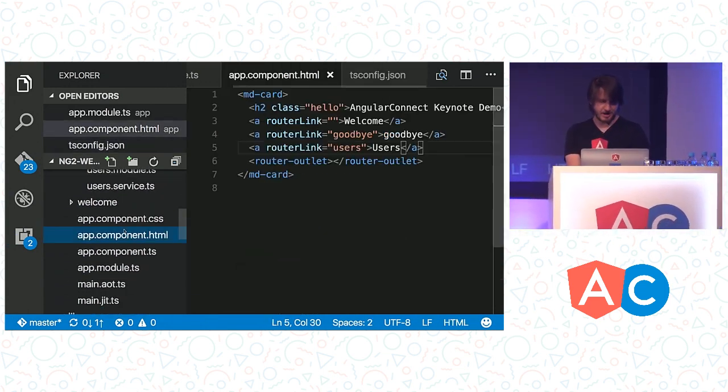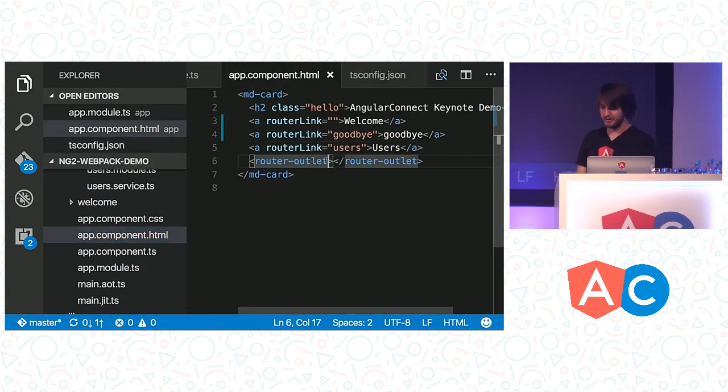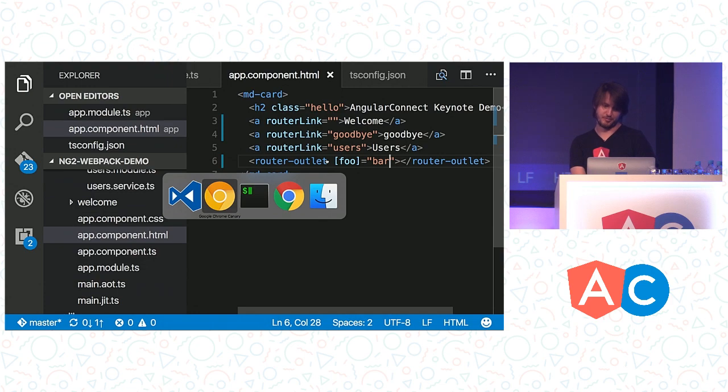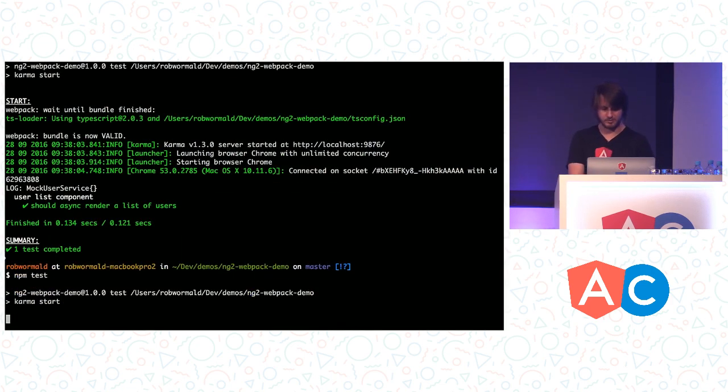So let's go look at our app component. And let's say that I've never used the router outlet before, and I, for some reason, decide that I want to add a foo property to my router outlet. So we're saying bind to the foo property of router outlet and set it to the value of whatever bar is in our class. Neither of these things actually exist, so this is probably not going to work. So we'll now test.